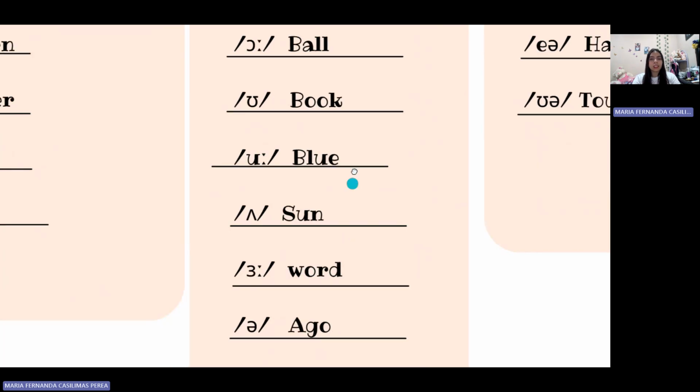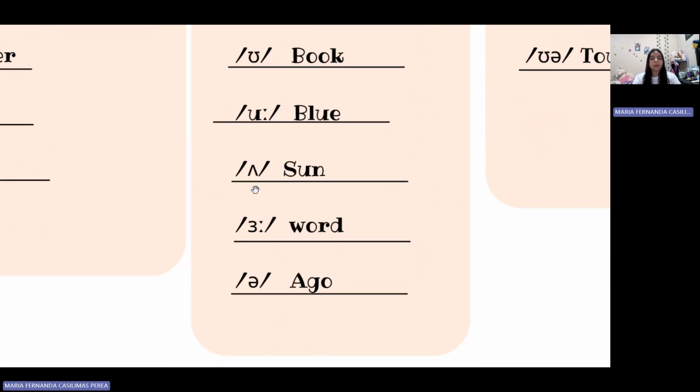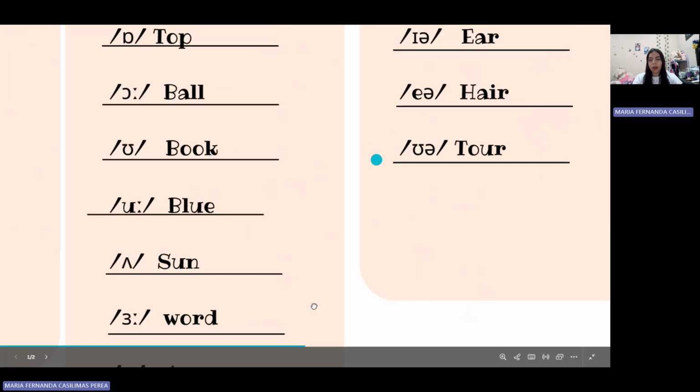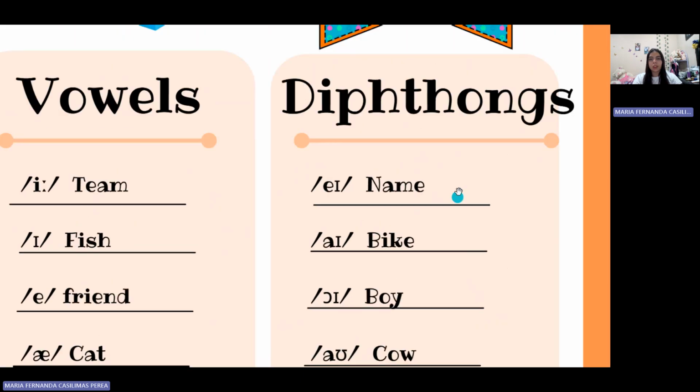The next is A. For example, the word sun. Sun. The next is O. For example, the word word. Word. And the last is A. For example, ago. Ago. Well, let's continue with the diphthongs.